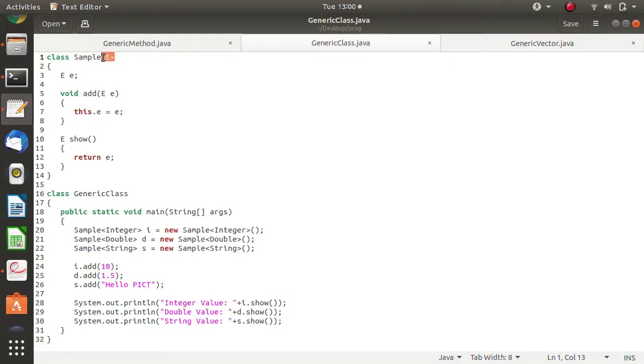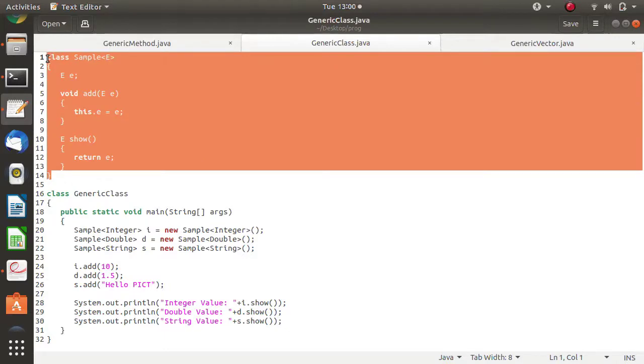Here is a generic type. Similar to the generic method, here we have to use the generic variable. Again, a single generic variable is used, and that is enclosed in the angular bracket. If you want to use multiple generic variables, you can, for example E, C. Now this time there are two generic variables. Likewise, you can mention any number of generic variables. But as per our requirement, we are using only one generic variable for the class. So we are making the whole class a generic class.